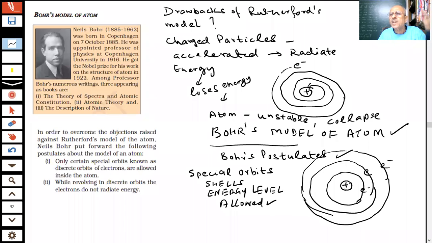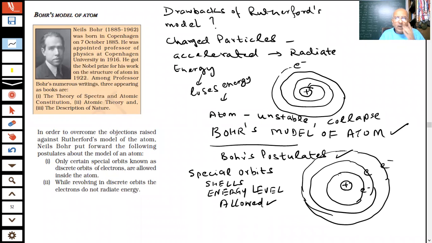So many electrons are there in an atom. We will see. If I take hydrogen, hydrogen has 1 electron, carbon has 6 electrons. The atomic number of carbon is 6, which will be discussed in the atom. We have told you the number of electrons is equal to the atomic number of the element. So as the atomic number increases, the number of electrons is increasing, and the number of protons and neutrons is also increasing. We are going to discuss mass number and atomic number also in this part of the study of atomic structure.